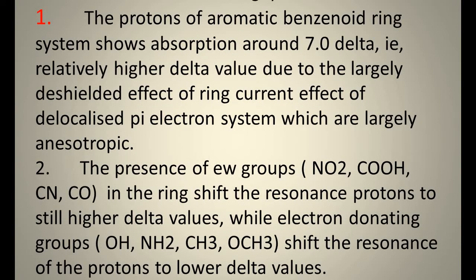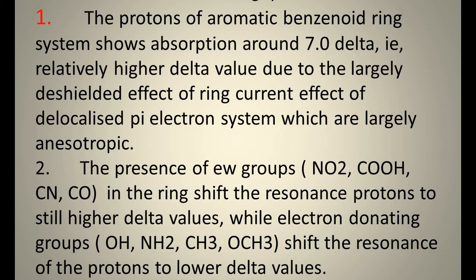The aromatic ring system. The protons of an aromatic benzenoid ring system show absorption around 7 delta. That is a relatively higher delta value, due to the largely de-shielding effect of the ring current of the delocalized pi electron system, which is largely anisotropic.